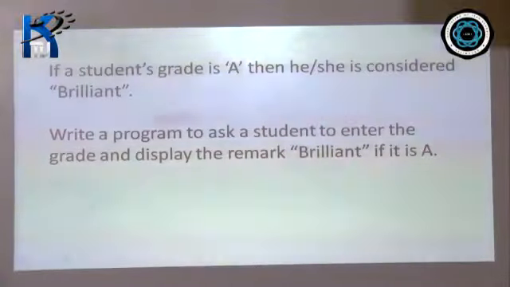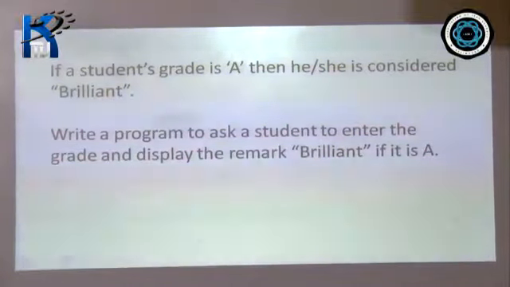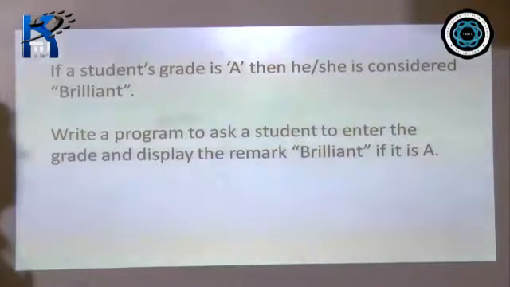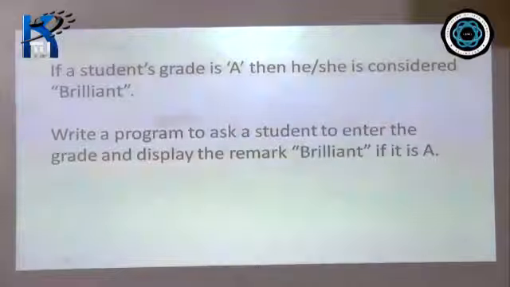Now we will move on to a program. We will try to solve a program using this concept of simple if. What we have got here: if a student's grade is A, then he or she is considered brilliant.